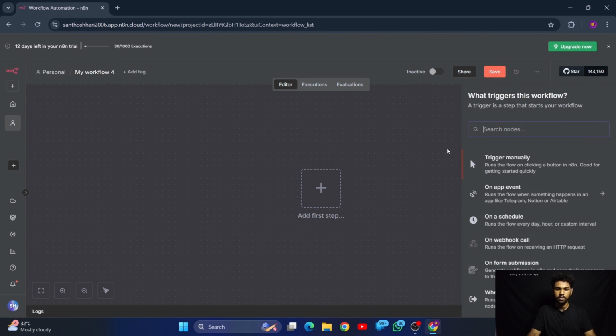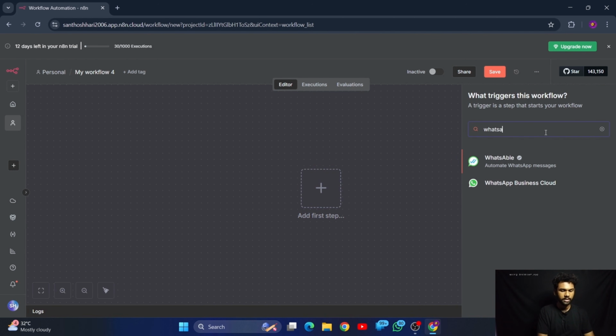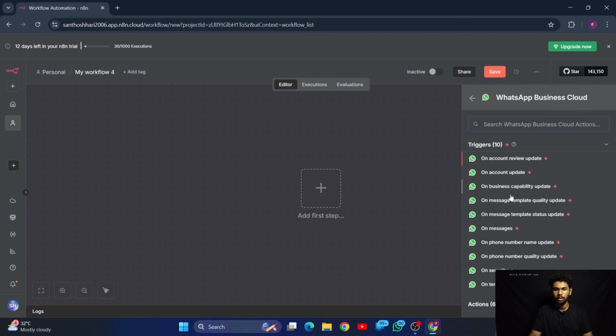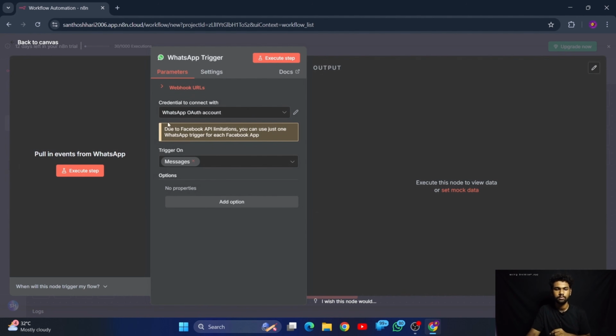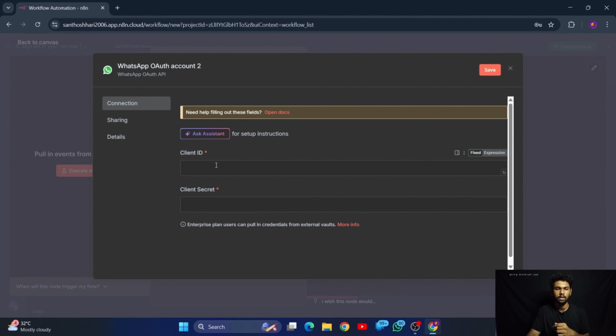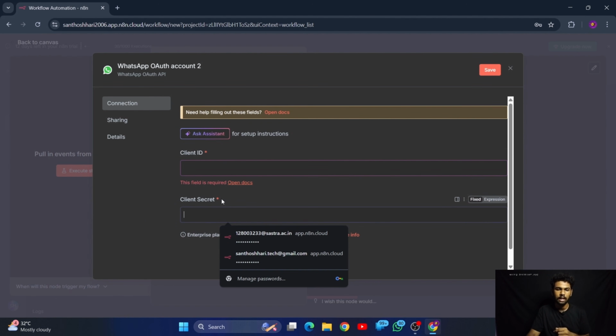Let's add the trigger. This time the trigger is gonna be WhatsApp Business Cloud, on messages. So the trigger will start our workflow when a new message arrives. Let me create that one. Here you can see the WhatsApp account credential I have already created, but now we will create a new credential. It will ask for client ID and client secret.